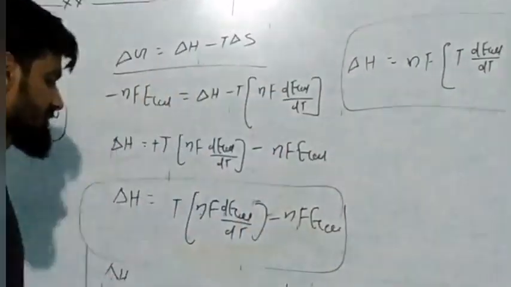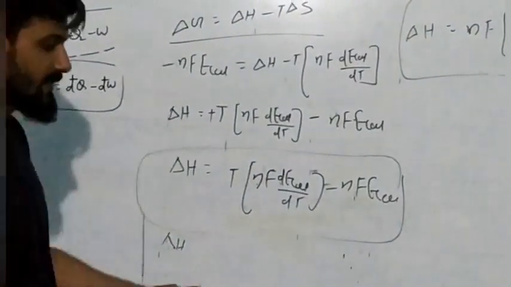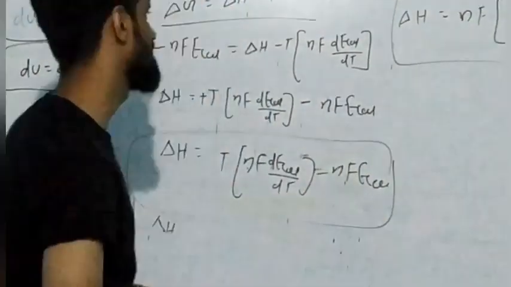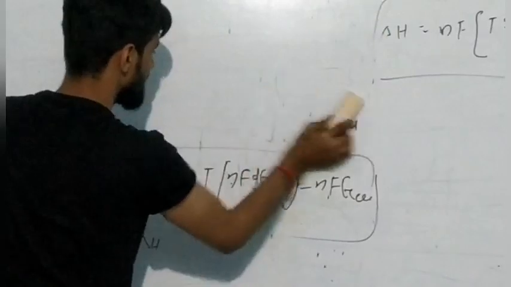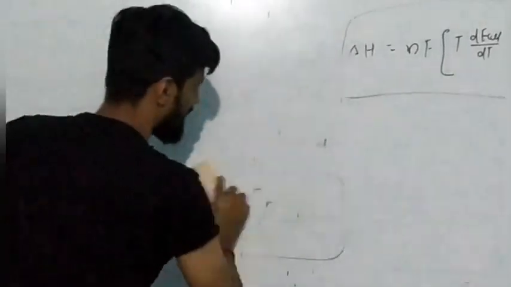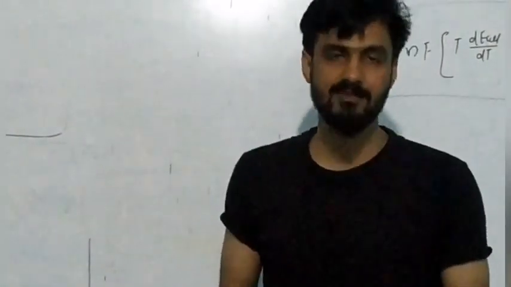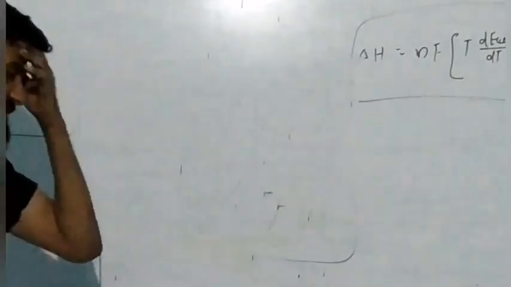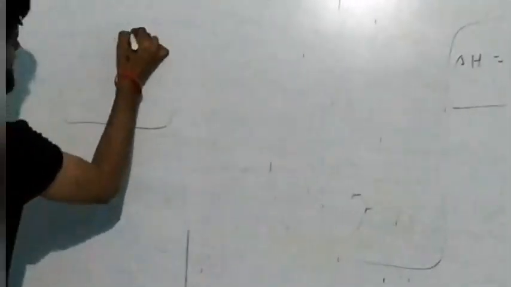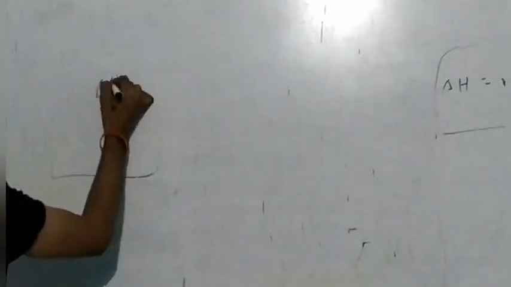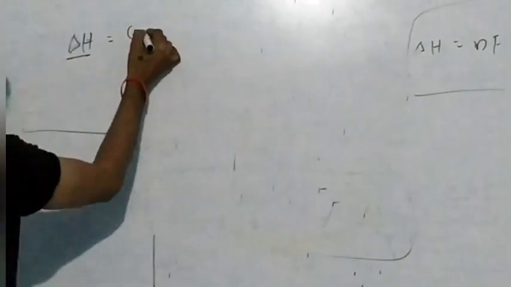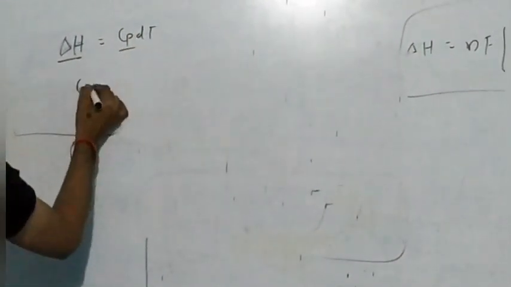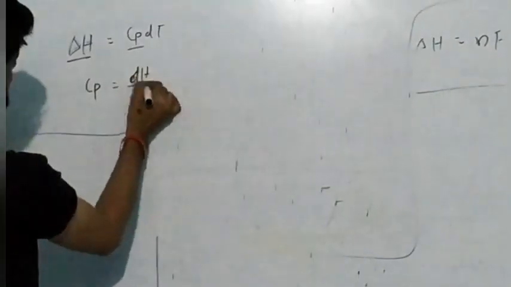Now, sometimes the question can be asked about how to calculate the Cp of the chemical reaction occurring in the electrolytic or galvanic cell. So I am just deriving the formula of Cp, the specific heat capacity of the cell. We all know that if a chemical reaction is happening at constant pressure, then the enthalpy change is called the enthalpy of reaction. Enthalpy change, or the heat content of that particular reaction, is defined as delta H. At constant pressure, delta H is equal to Cp dT. So Cp is equal to dH upon dT.